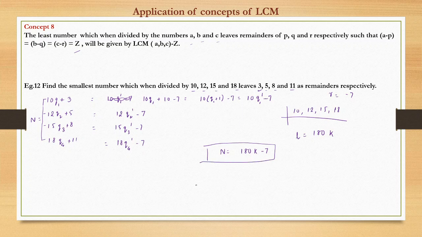What is the smallest number? The smallest n would be nothing but when k is equal to 1. So that becomes 180 minus 7, which is 173. This is the answer.